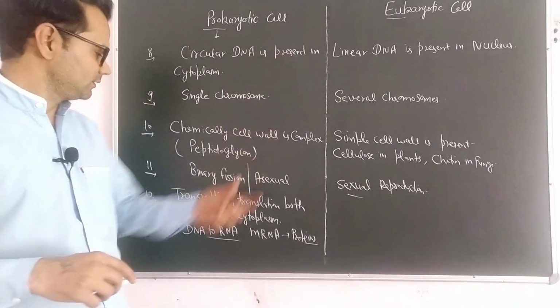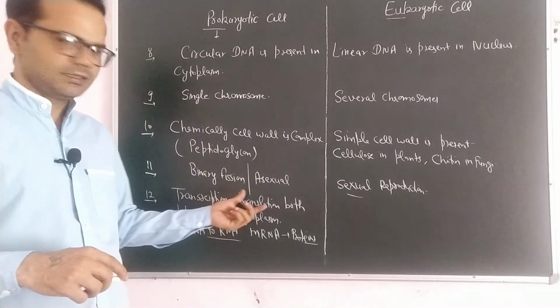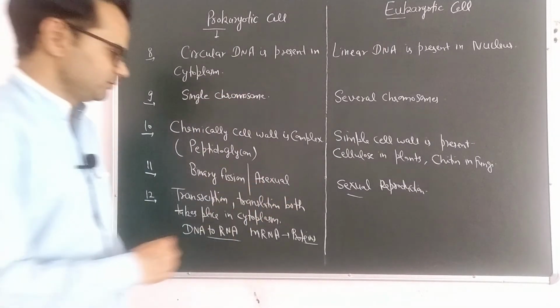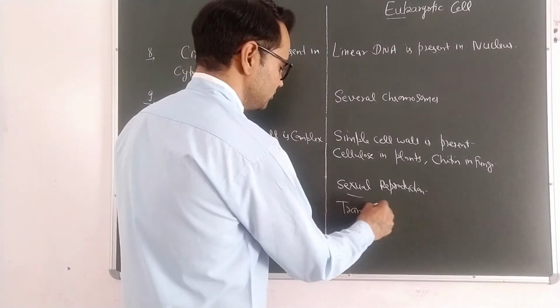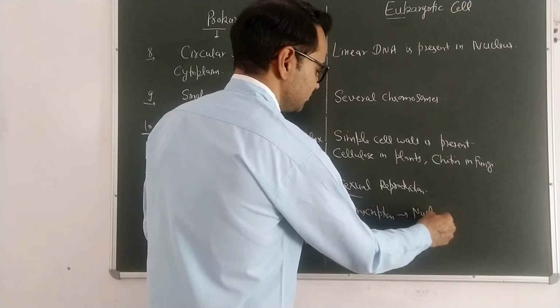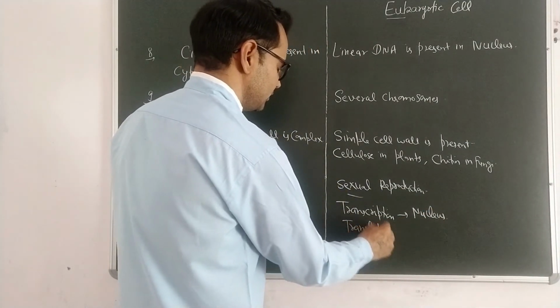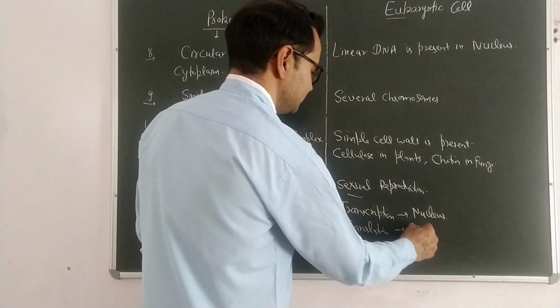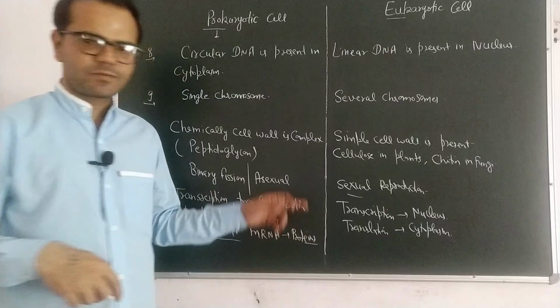But in eukaryotic cell, transcription takes place in a nucleus and translation takes place in a cytoplasm. So here transcription takes place in a nucleus, but translation takes place in a cytoplasm.